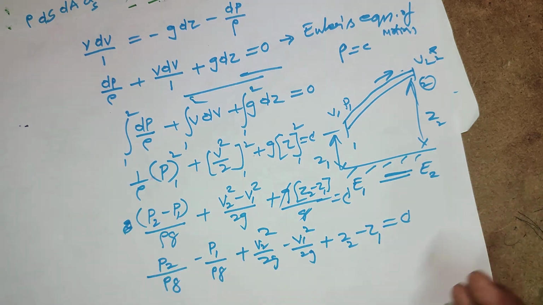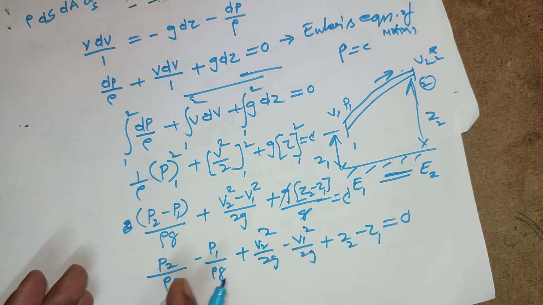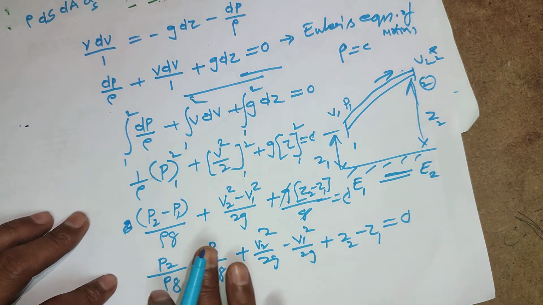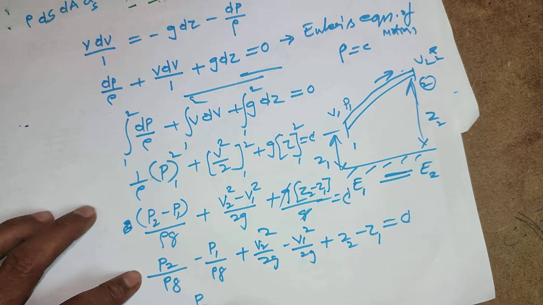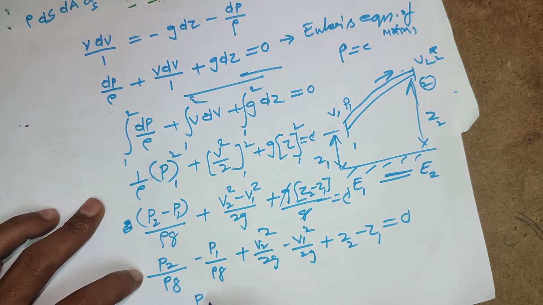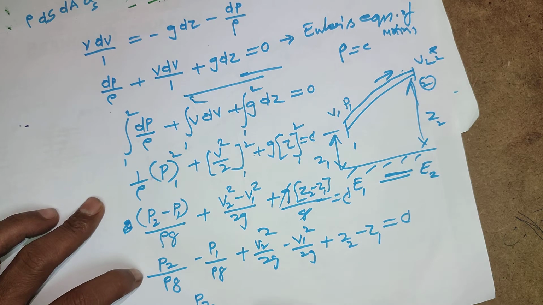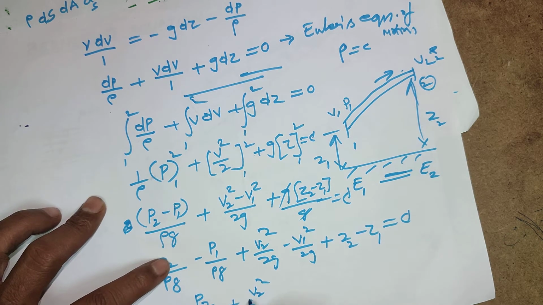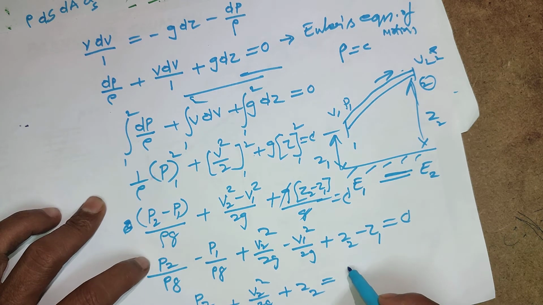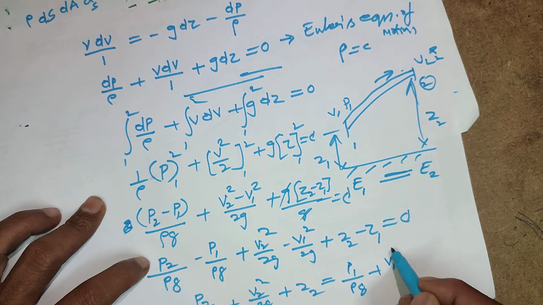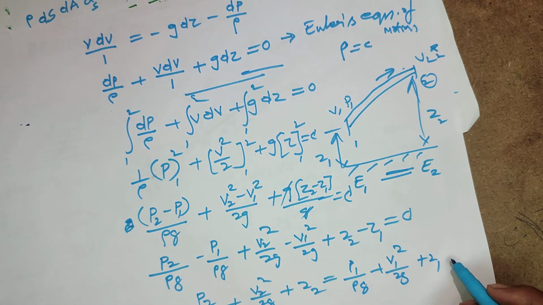If you move terms to the other side, or change in pressure, we may write it as a difference. That is, p2 by rho g plus v2 square by 2g plus z2 is equivalent to p1 by rho g plus v1 square by 2g plus z1, some constant.